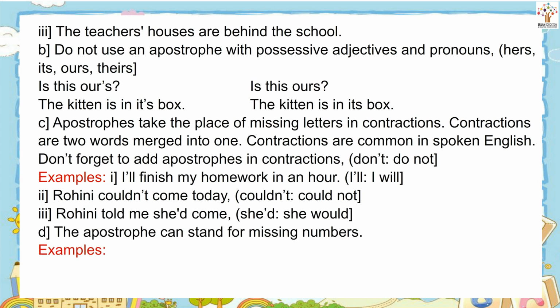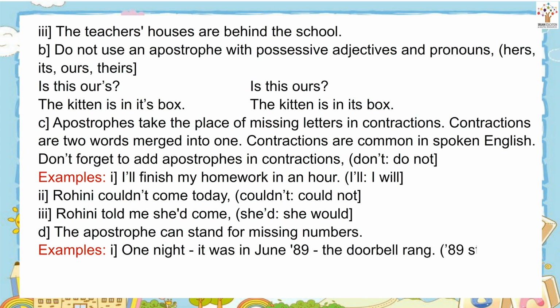The apostrophe can stand for missing numbers. Examples. One night, it was June '89, the doorbell rang. '89 stands for 1889.